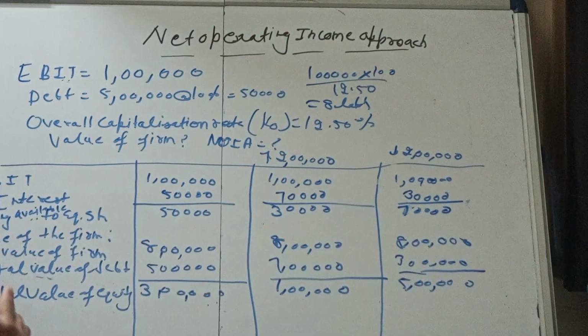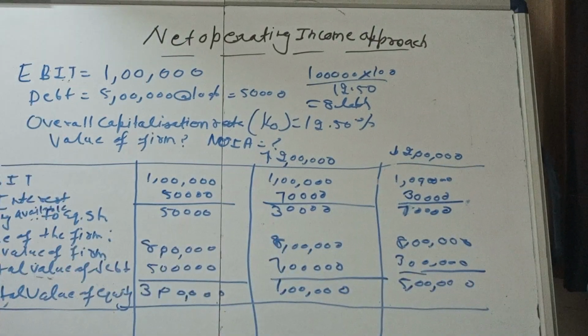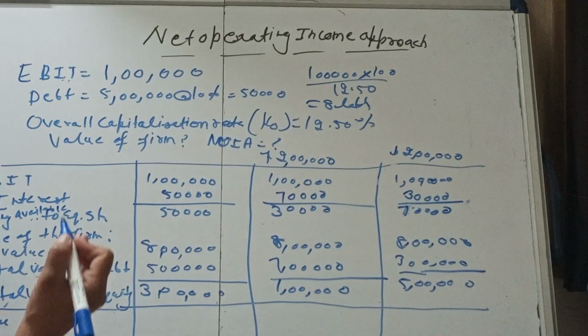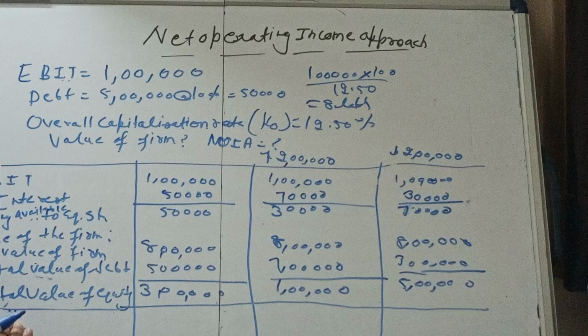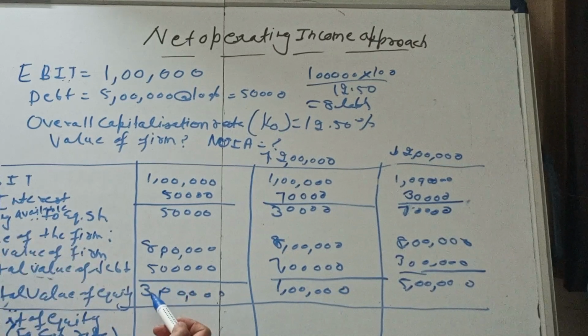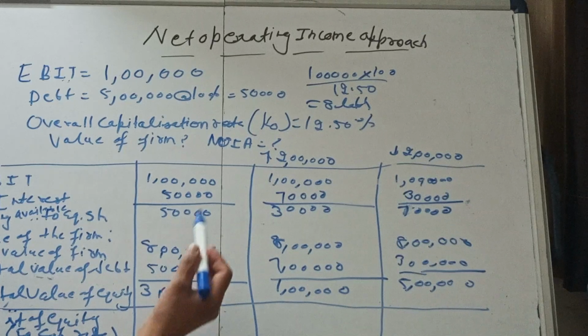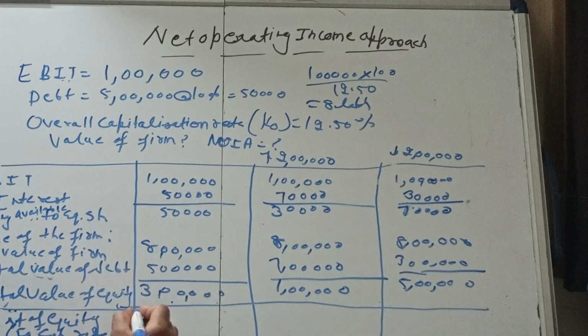Okay, now this is the total value of equity. So this is one part of your solution, and next you have to calculate the cost of equity, or equity capitalization rate. How can you calculate the equity capitalization rate? What is the value of equity here? Total value 3 lakh.